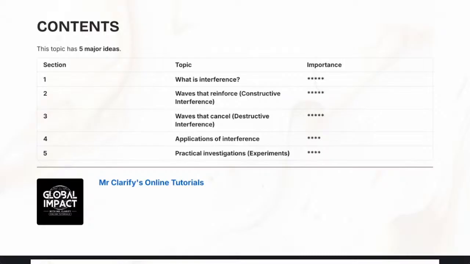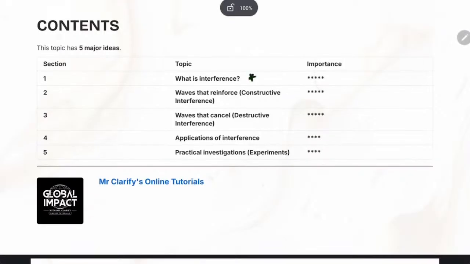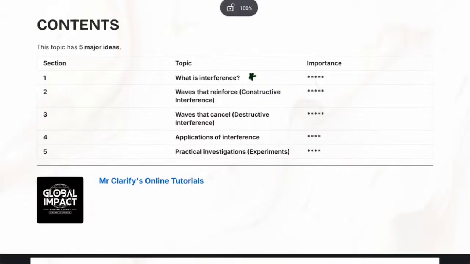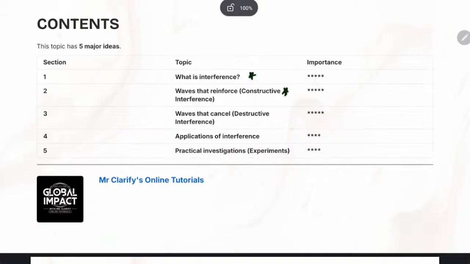So what you must know is, what is interference? This thing where we are talking about sound meeting and making a louder sound, or sound meeting and canceling each other out. To cancel each other out, that means they will produce no sound. 0 sound. So interference, we want to see what it is. And the 2 types: constructive, where you get a louder sound, and destructive, where you get no sound.